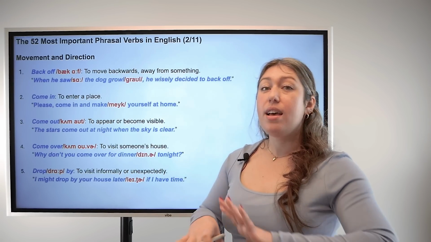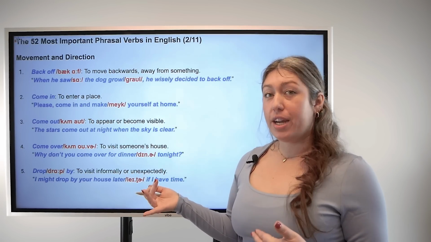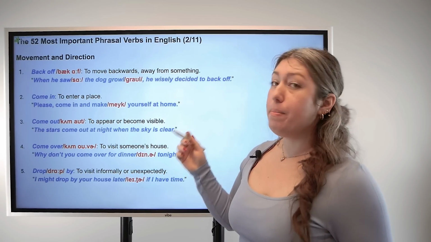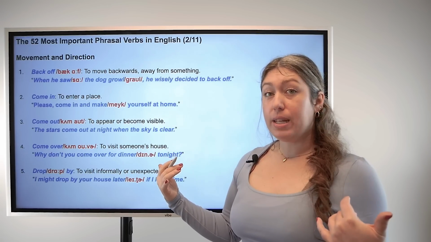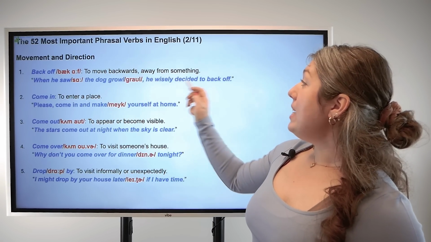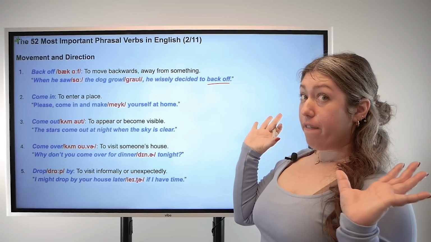So let's start with the category of movement and direction for the phrasal verbs. Number 1, back off means to move backwards or away from something. For example, when he saw the dog growl, he wisely decided to back off.